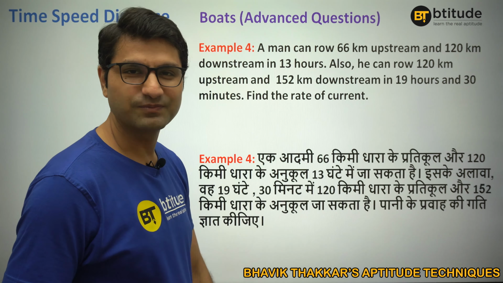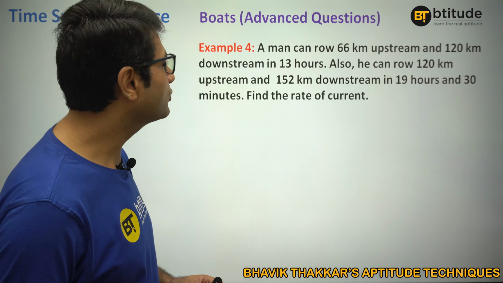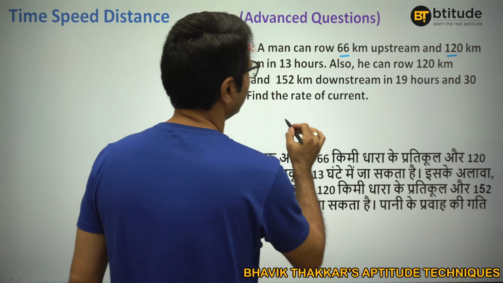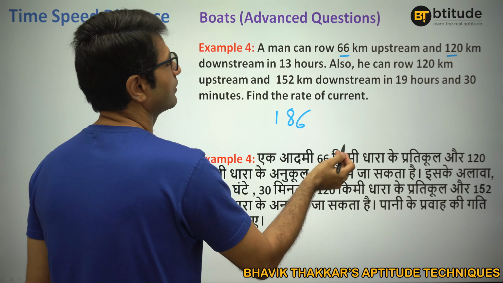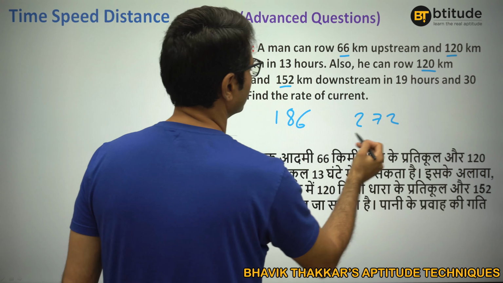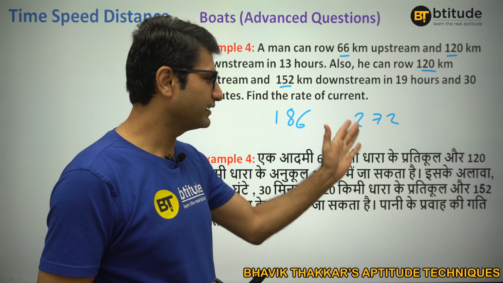Fourth question. Again, you can actually pause the video and try to do it on your own first. Okay? I'll remove this one. Now here, if you understand, okay, I'll just do it here. What is the total of this? Obviously 186. What is the total of this? 272. Can you make them equal? Total distance? It's difficult. Yes or no?